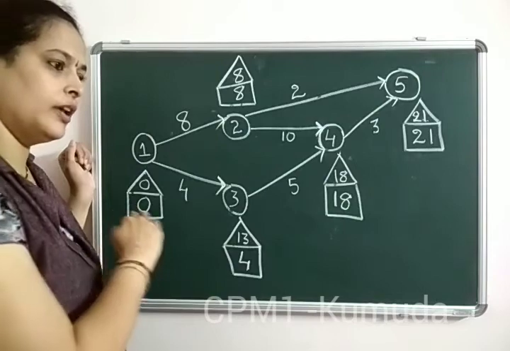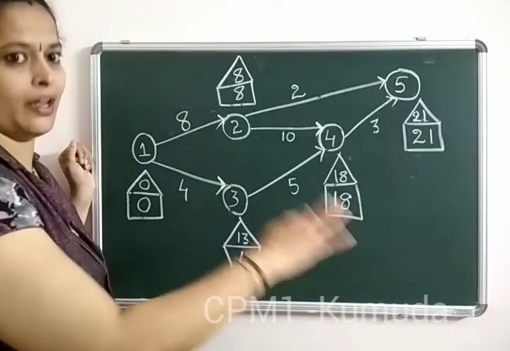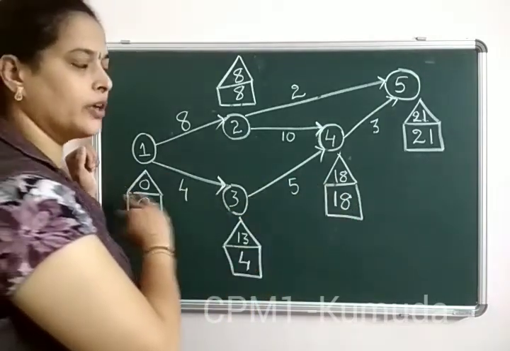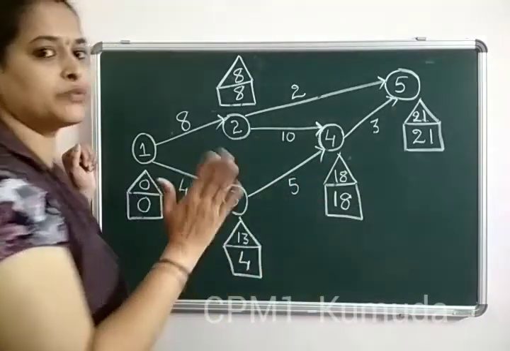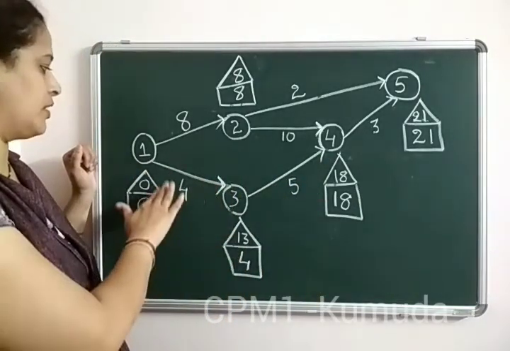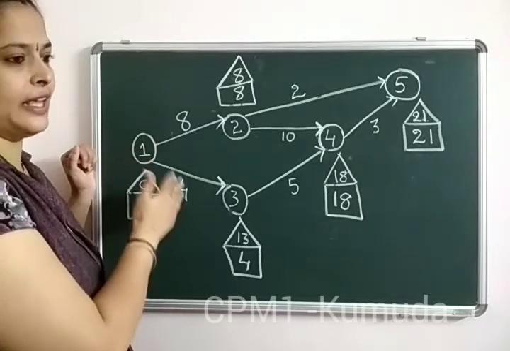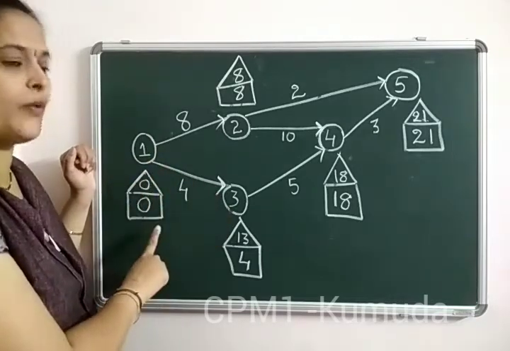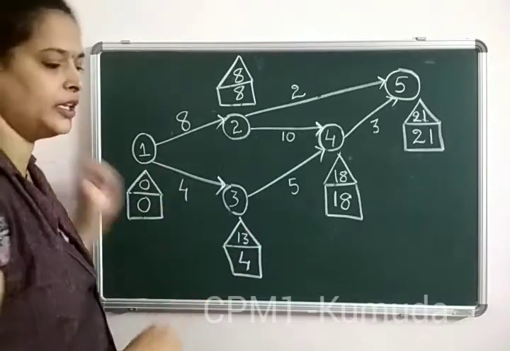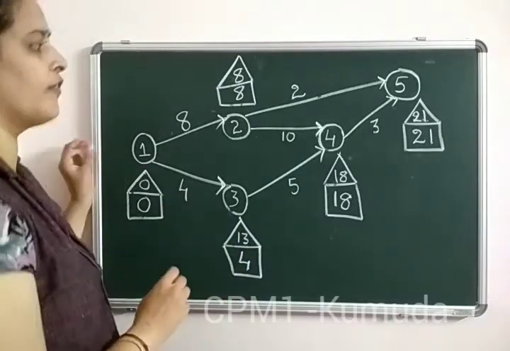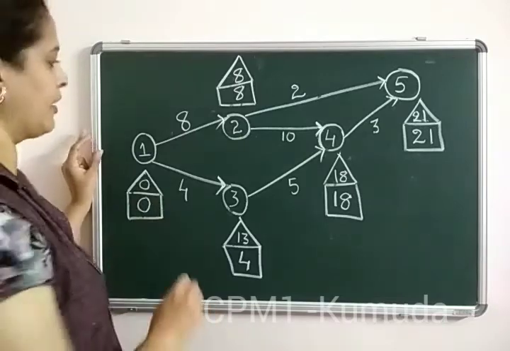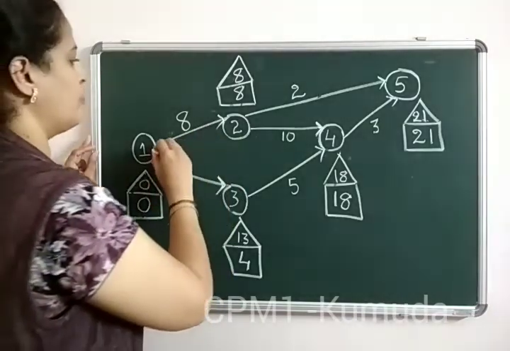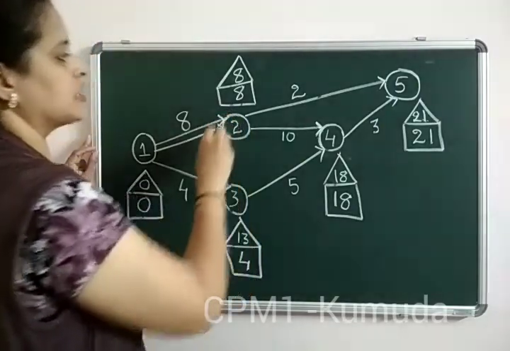So on the network activity drawing, if you have all the critical activities in the same line, then that becomes the critical path. Here I mean to say that after calculating all the values, if the rectangle and triangle values are matching, that forms the actual critical path, and we always denote it with a double line. So now we can see that the road from 1 to 2 is having a matching value.